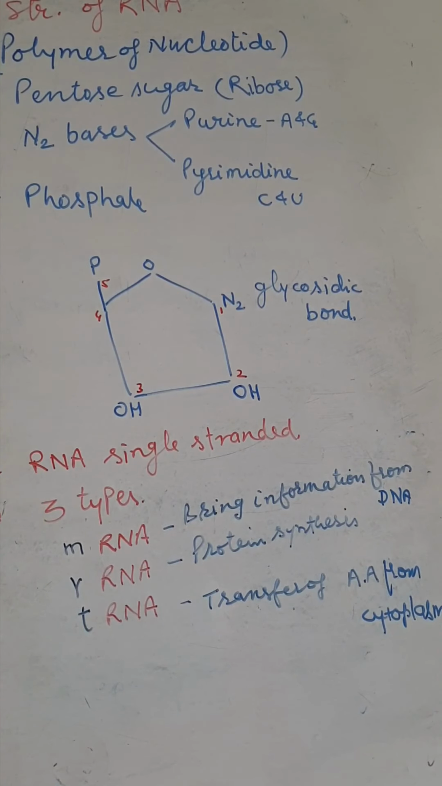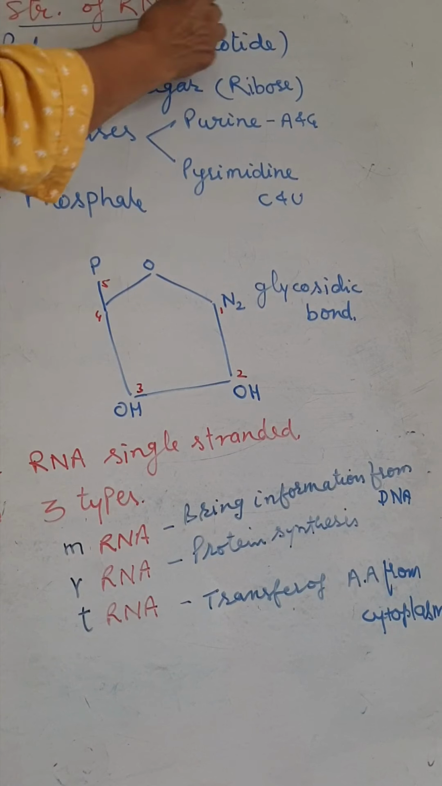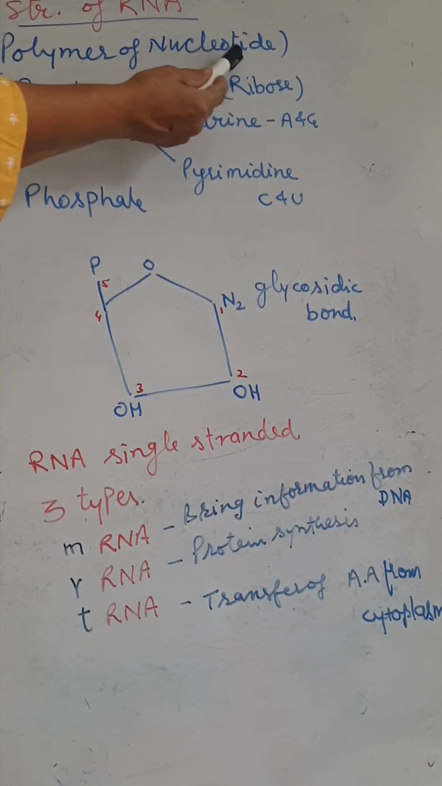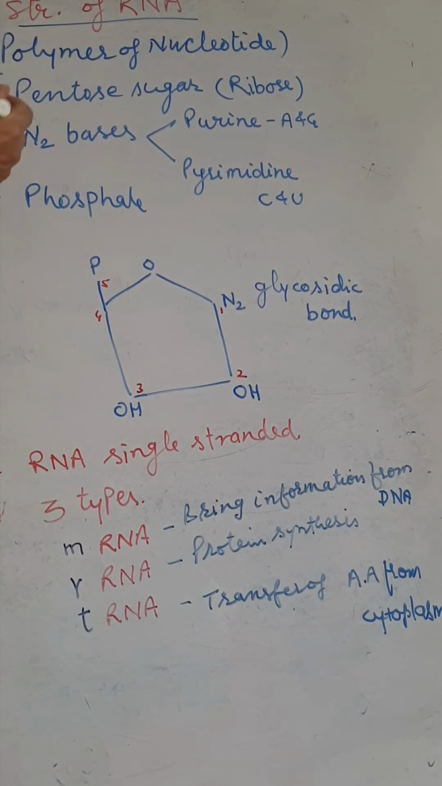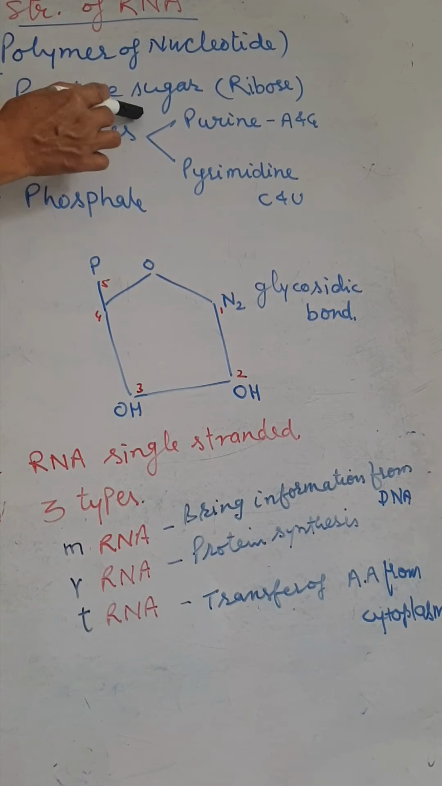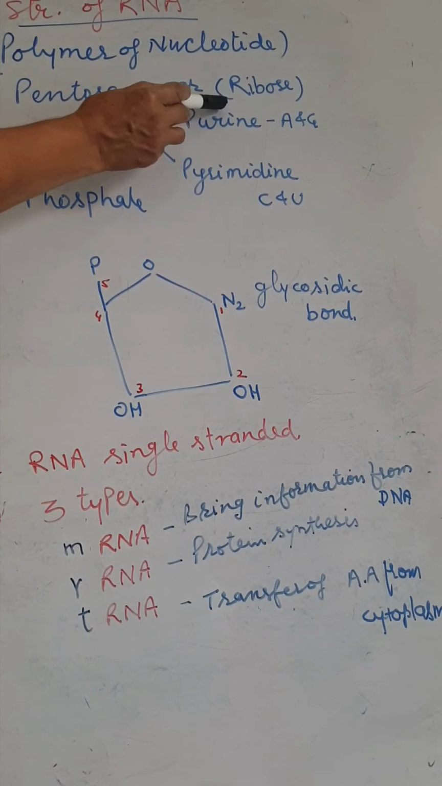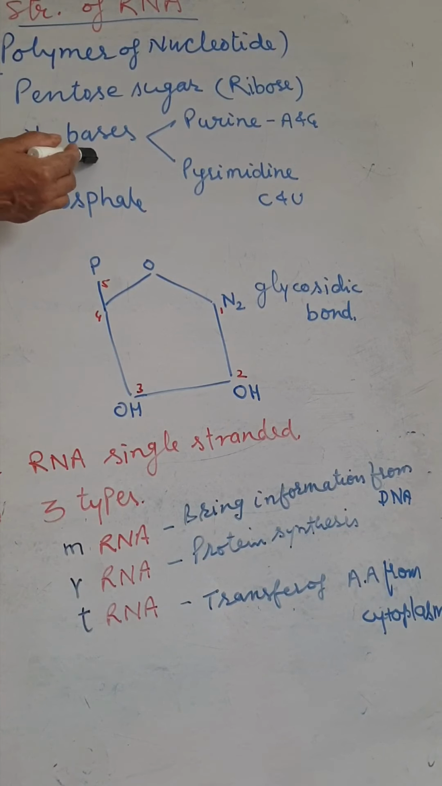Good morning, children. In the next chapter, molecular basis of inheritance, we will discuss the structure of RNA, or ribonucleic acid. As we know, like the DNA, the RNA is also a polymer of nucleotides and is also made up of three components: pentose sugar, but here the pentose sugar is ribose. In DNA, the deoxyribose sugar was there, and the nitrogenous base, the same purines and pyrimidines.